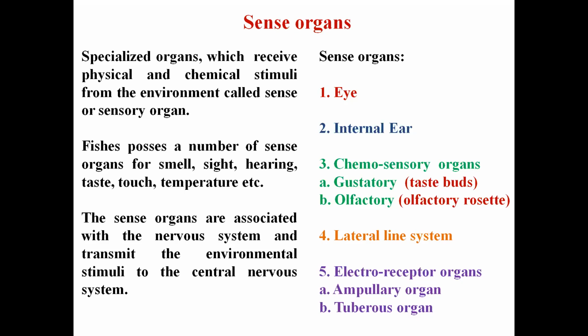They are basically of two types: one is gustatory and the other is olfactory. The gustatory sense organ is the organ of taste, and the olfactory organ is the organ of smell. These two, the gustatory and olfactory organs, are the chemosensory organs which receive chemical stimuli from the environment.